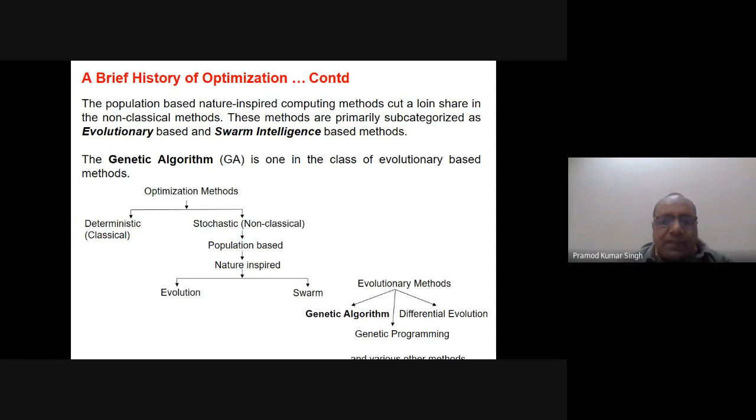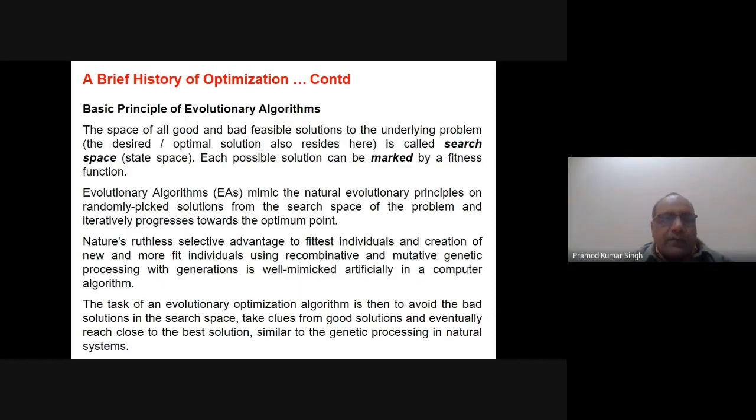So this is basically a chronology of the optimization methods, and what we are going to discuss today is the evolutionary based algorithm, specifically the genetic algorithm. So what is the basic principle of the evolutionary algorithm? In one sense, I have set the pace of how optimization started and what the mathematical models are.